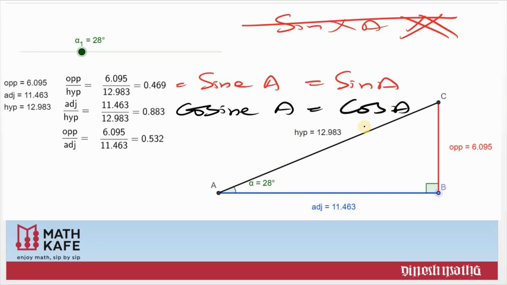So cosine A or cos A. And the third one, the ratio of opposite side by adjacent side, is tangent A, and it is written as tan A. Sin A, cos A and tan A. So sin A is the ratio of opposite side to hypotenuse, cos A is adjacent side by hypotenuse, and tan A is opposite side by adjacent side.